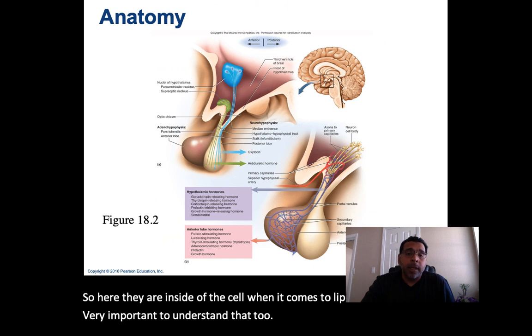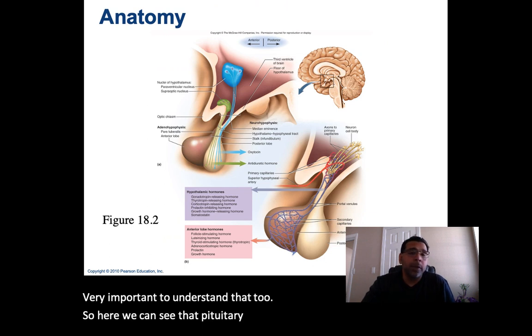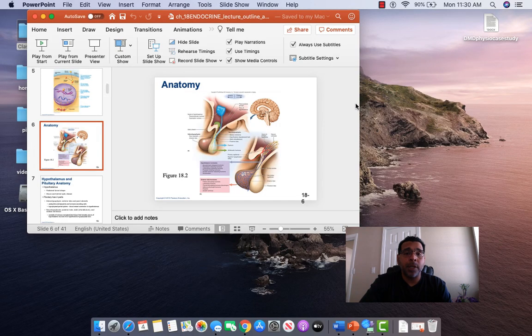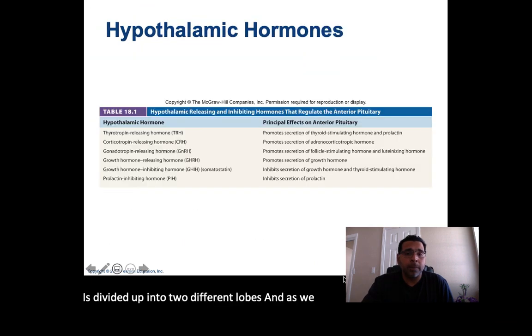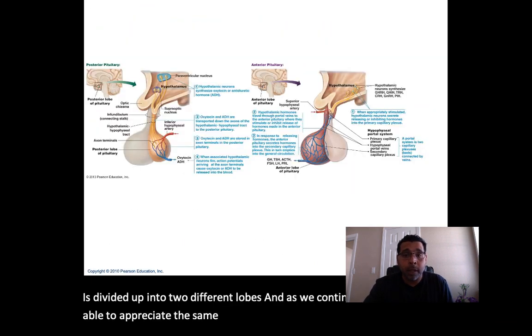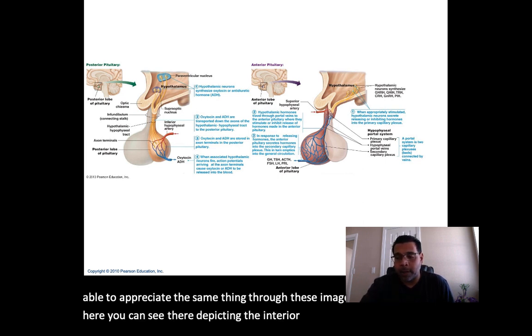So here we can see the pituitary gland, 2 divisions we've got there. When we check out the 2 divisions, we can appreciate both of them very nicely. Here we can see how this gland is divided up into 2 different lobes. And as we continue forward, we'll be able to appreciate the same thing through these images as well. Here you can see they're depicting the anterior and the posterior.